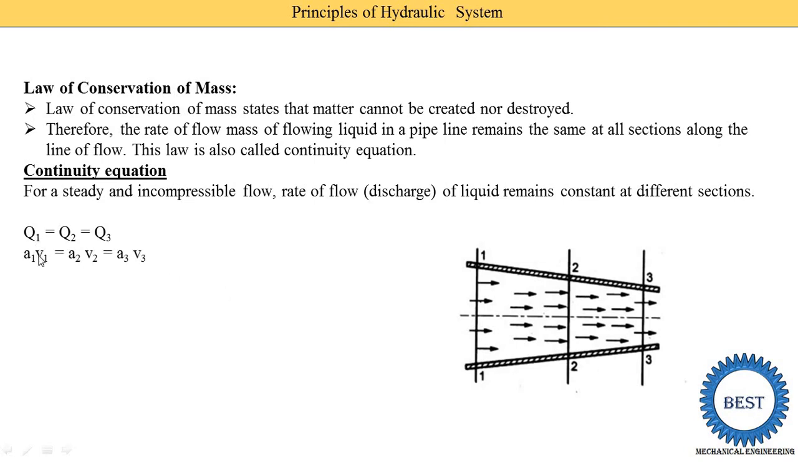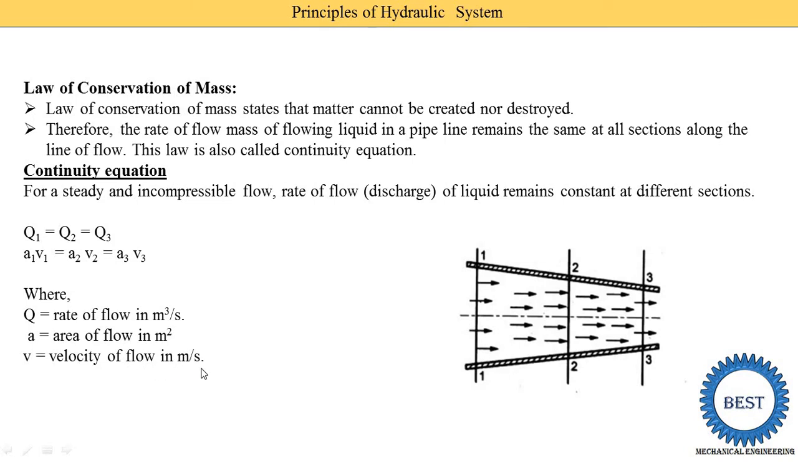So Q is also written as area into velocity. Q1 is replaced by A1 into V1, Q2 is replaced by A2 into V2, and Q3 is replaced by A3 into V3, where Q is the rate of flow in meter cube per second, A is the area of flow in meter square, and V is the velocity of flow in meter per second. And what is the 1? 1 means at section 1, 2 means at section 2, and 3 means at section 3.